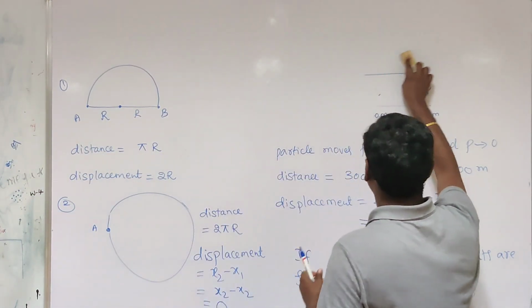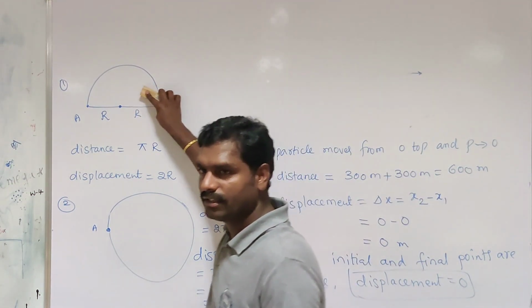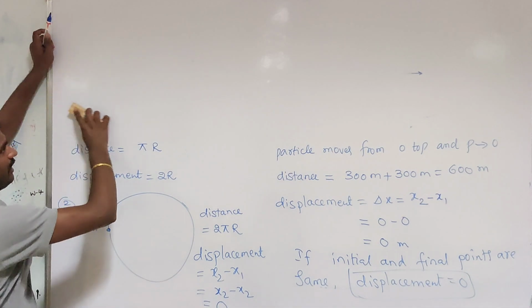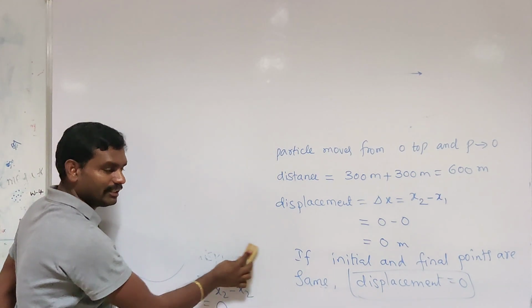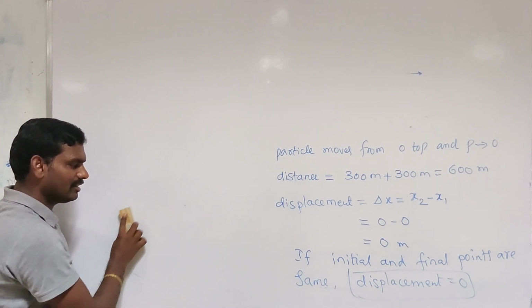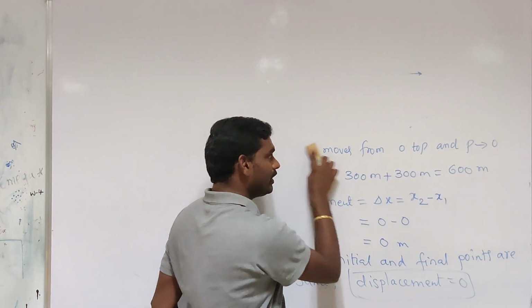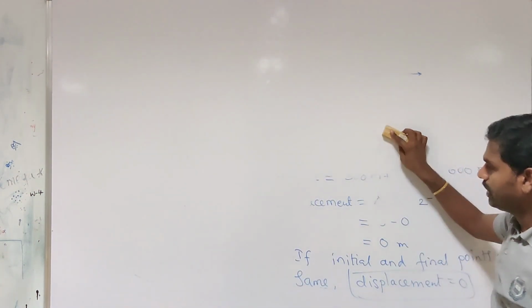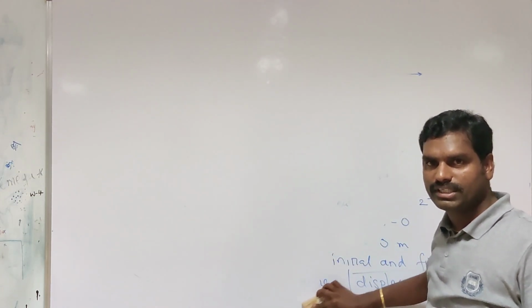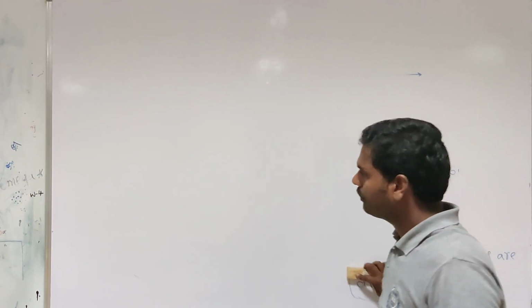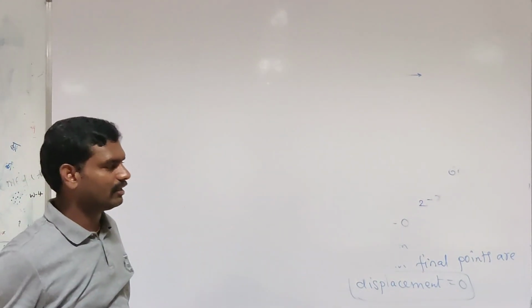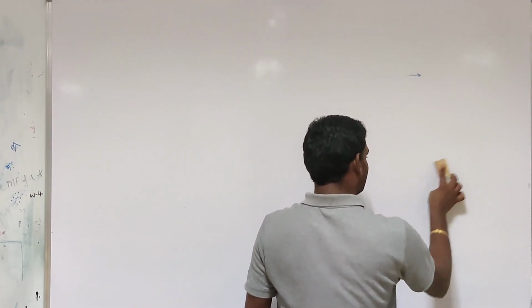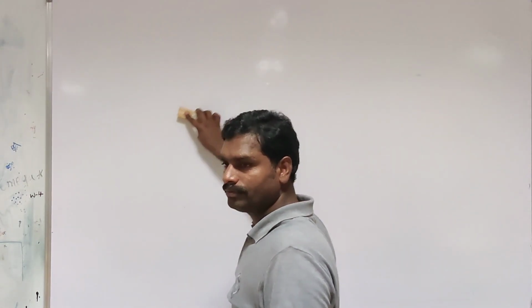The main important thing we need to remember is that distance is always greater than or equal to displacement. Another important thing is that distance can never be equal to 0, but displacement is equal to 0 if the initial and final positions of the particle are the same. We have seen already that when a particle travels in a circular motion, it comes back to the same position, so displacement is equal to 0 in that case.